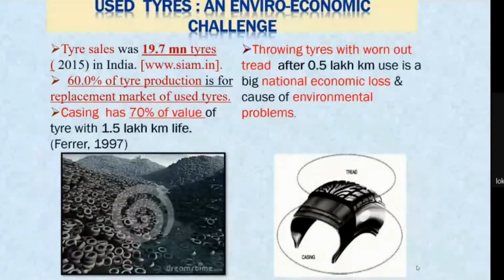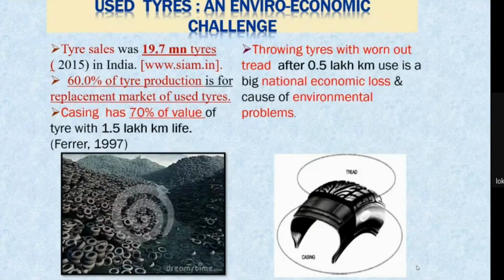Among the various products which we use, one important product is the automobile. Whatever economic activity is happening nowadays needs transportation of goods and services from one location to another, and this is a very important sector of the economy.